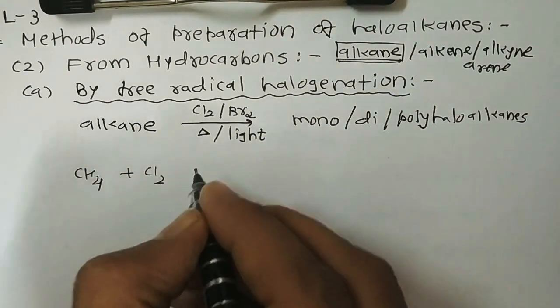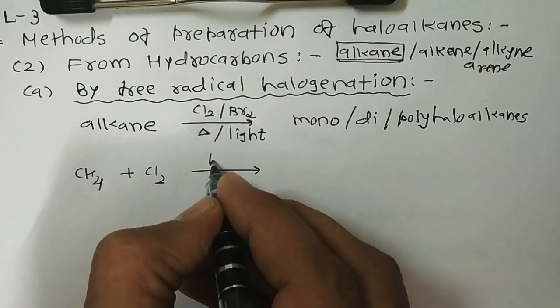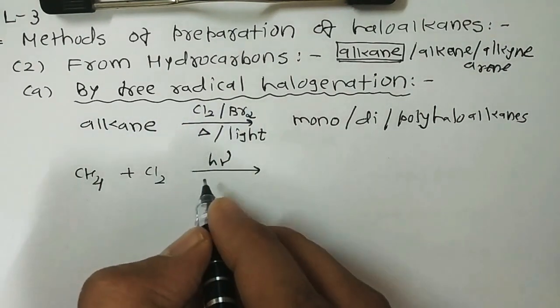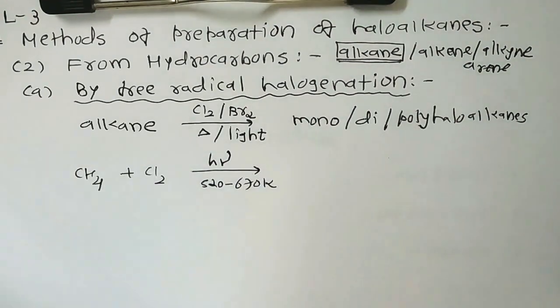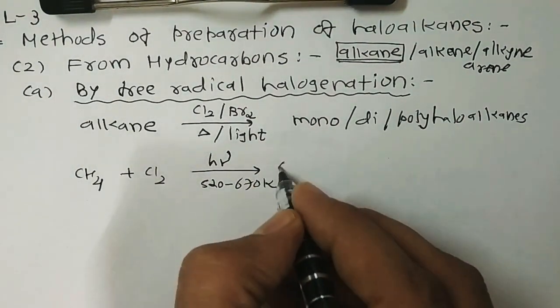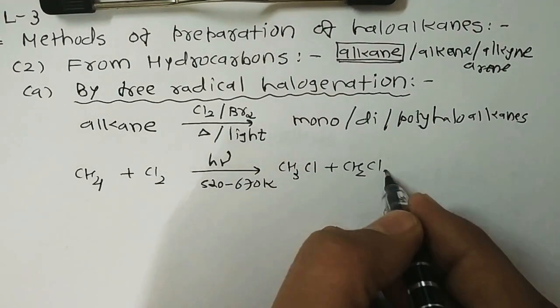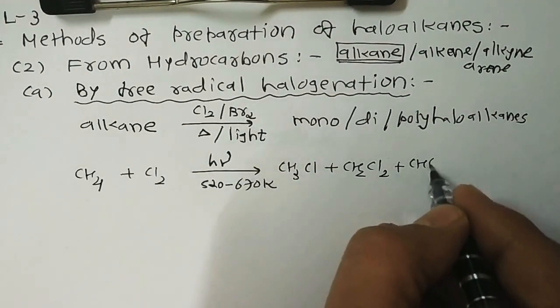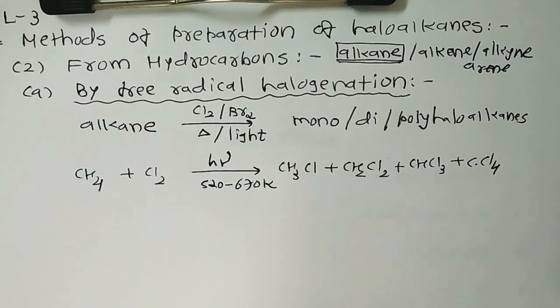Methane, when chlorinated with Cl2 in presence of sunlight, or a temperature of 520 to 670 Kelvin, gives different products: chloromethane, dichloromethane, trichloromethane, tetrachloromethane, right?